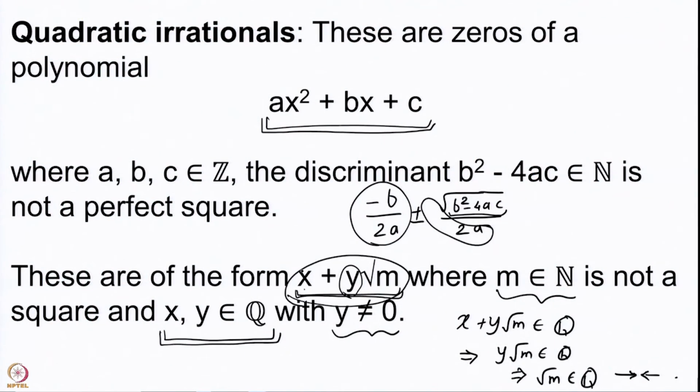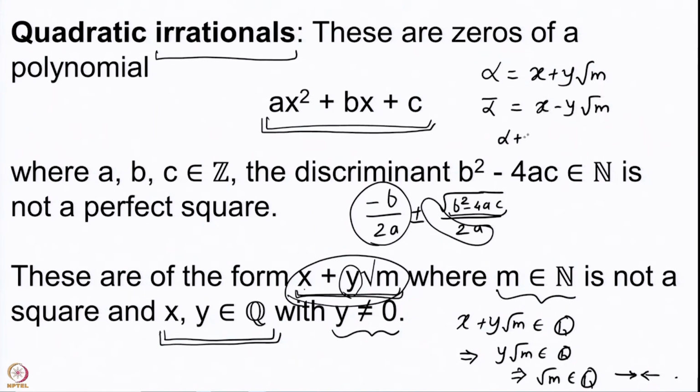So, all these numbers x plus y root m are irrational, and they will clearly satisfy some quadratic equation, because you simply write alpha equal to x plus y root m and alpha bar equal to x minus y root m.